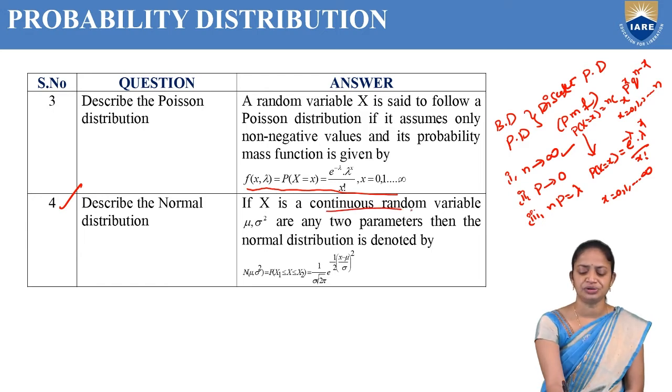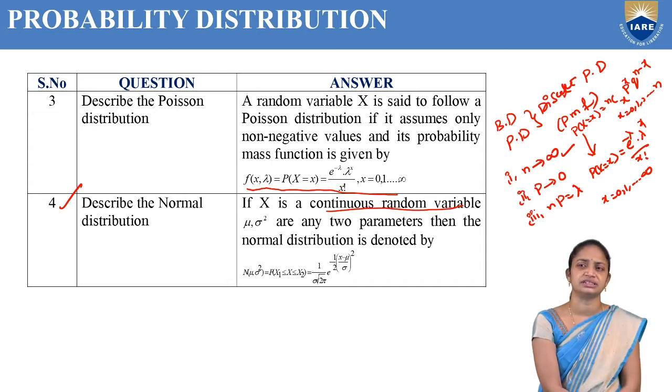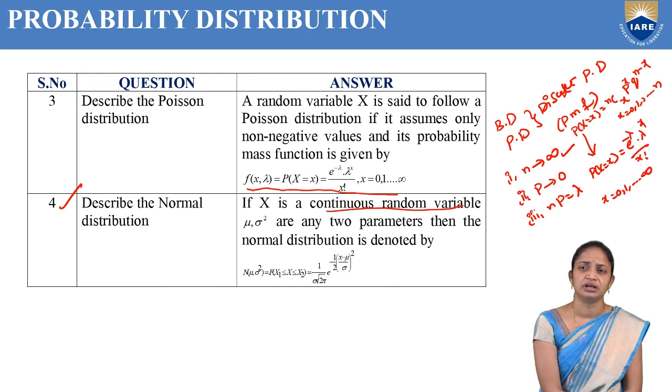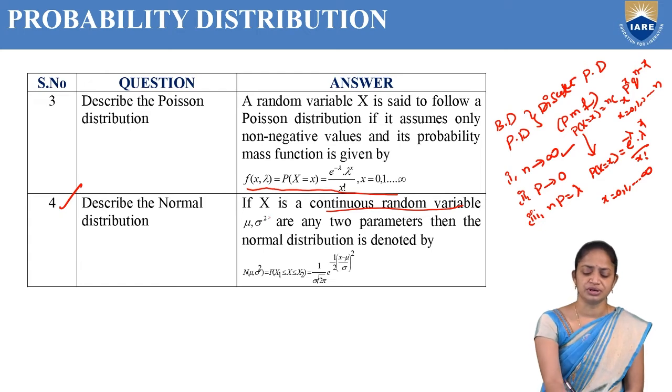If x is a continuous random variable, as we have already discussed, binomial and Poisson distributions are discrete probability distributions where x is a discrete random variable. But the normal distribution is a continuous probability distribution, so here x is a continuous random variable. If x is a continuous random variable and mu, sigma square are any two parameters, then the normal distribution is given by N of mu comma sigma square equal to